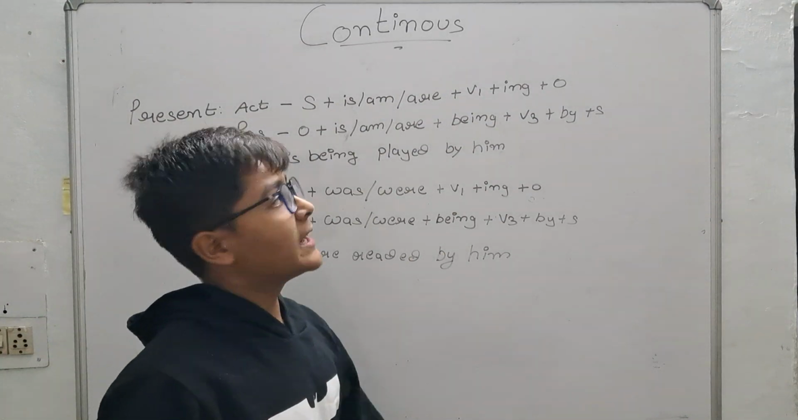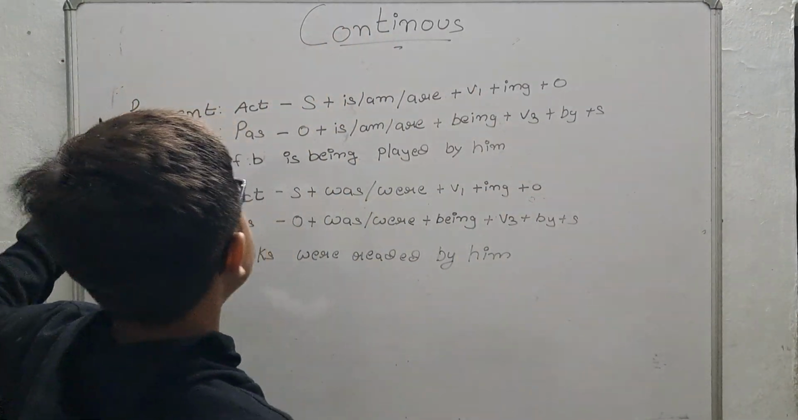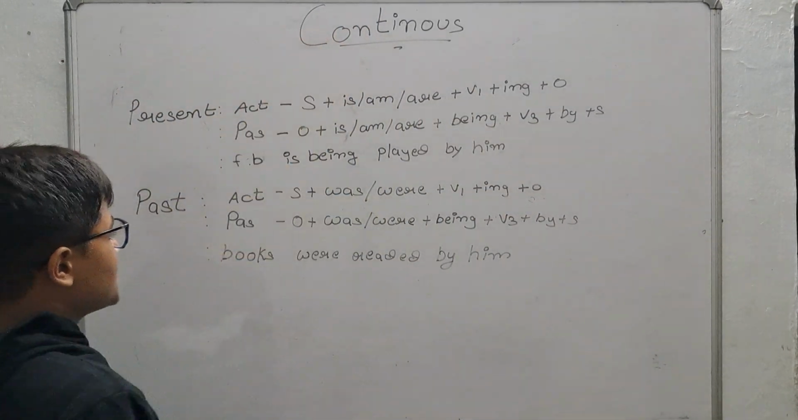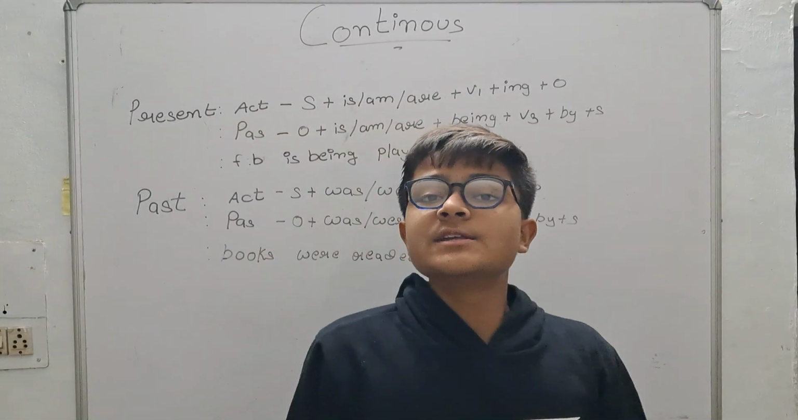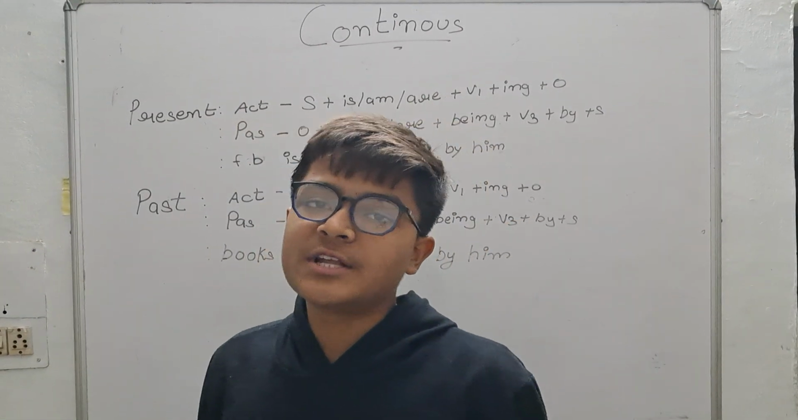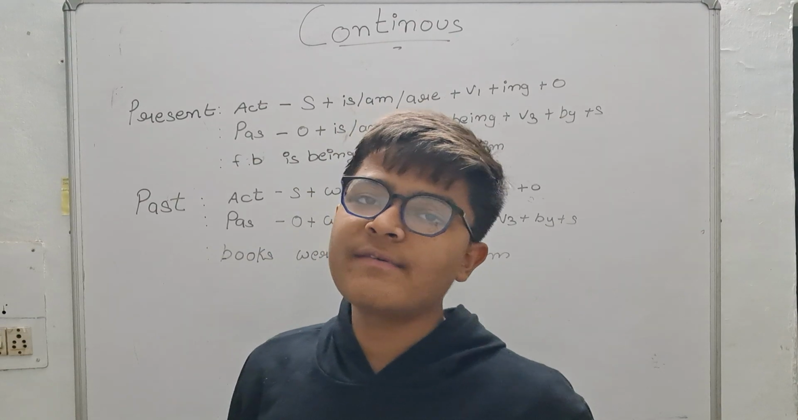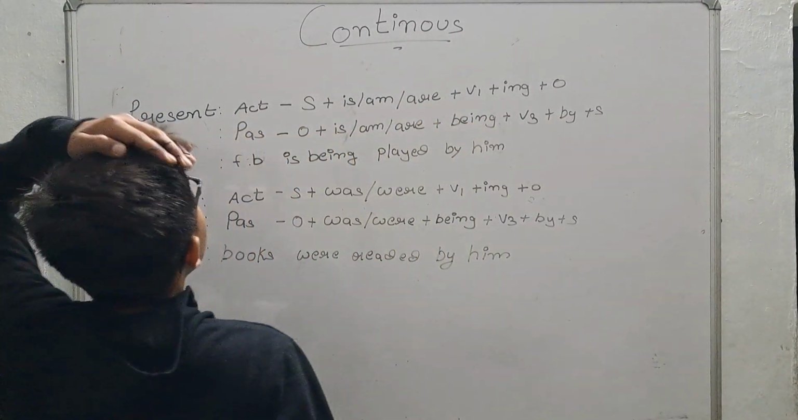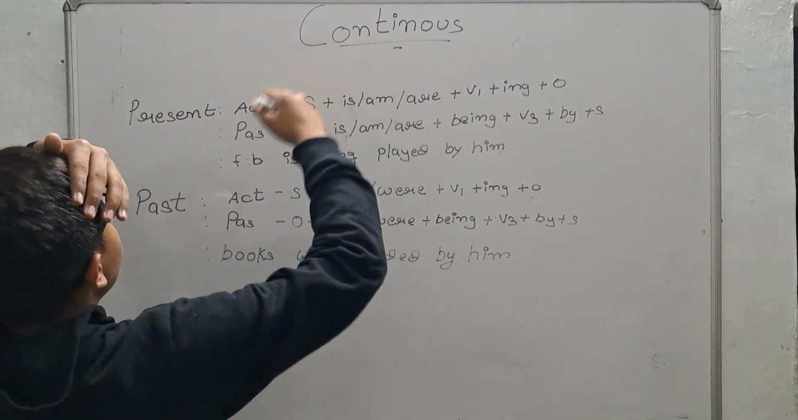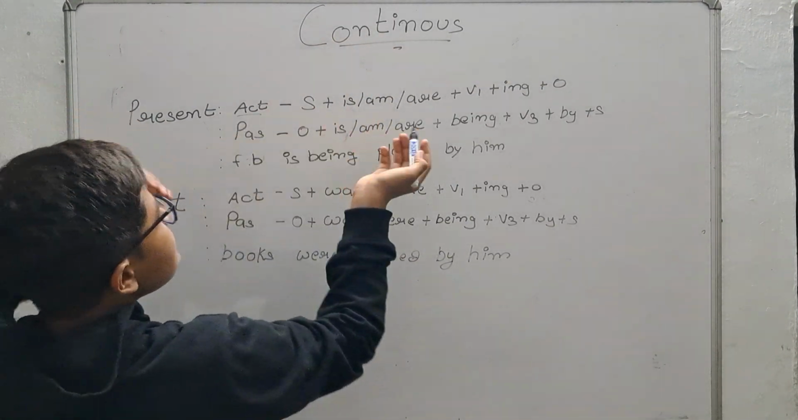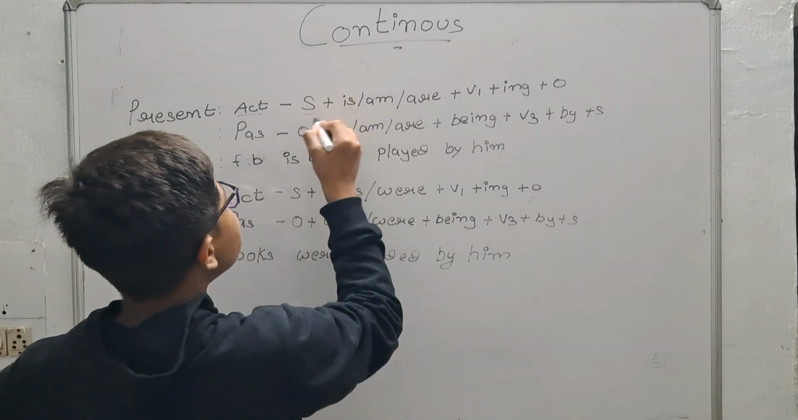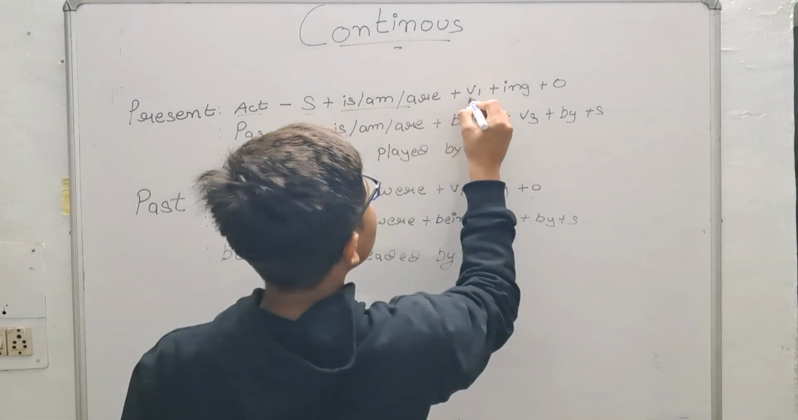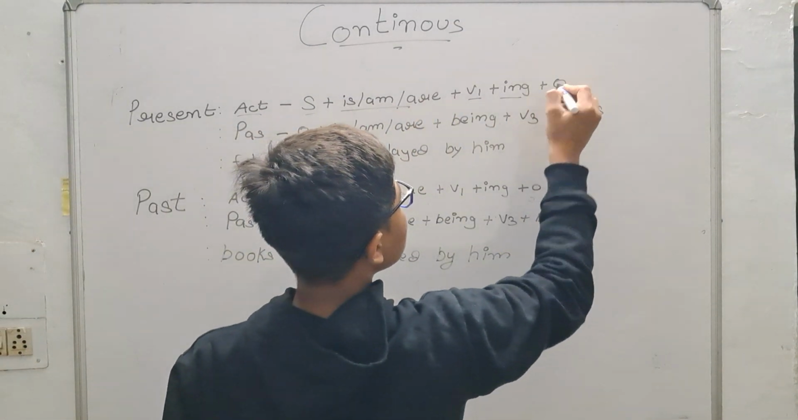So students, we are on continuous tense. Let's see present continuous, past continuous. As I told you, there is no future continuous tense, there is only future indefinite and future perfect tense. The format of present continuous tense in active voice is, as we all know, subject plus is/am/are plus v1 plus ing plus object.